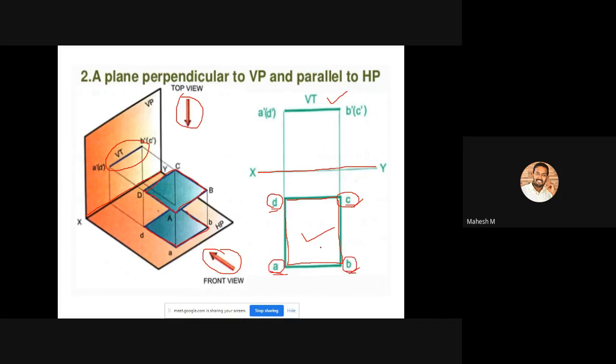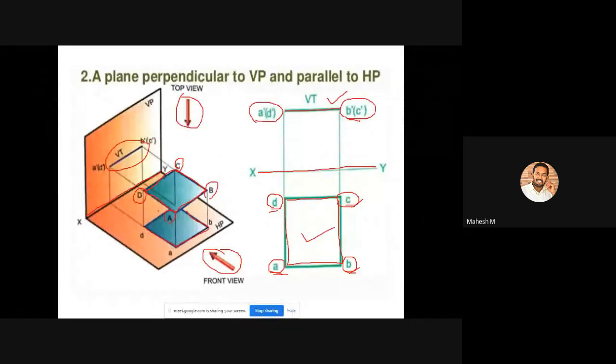Now you have to draw the front view. So the front view is a horizontal line. So you can draw it like this, and also with that, you have to mention the notations. While looking from the front view direction, you can see this A point and B point. You can't see these C and D points. So you can mention it like this, A dash bracket D dash. So here you can mention B dash bracket C dash.